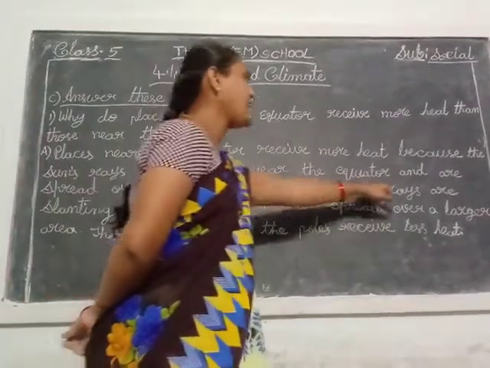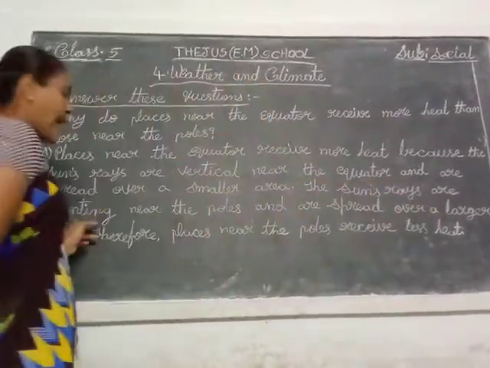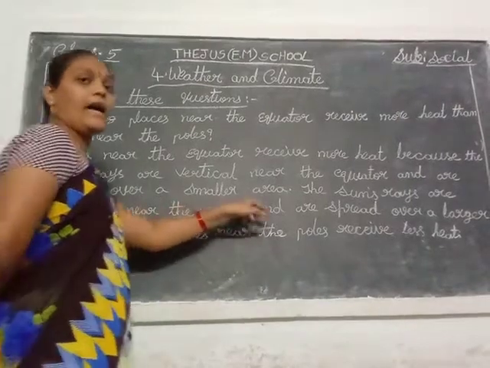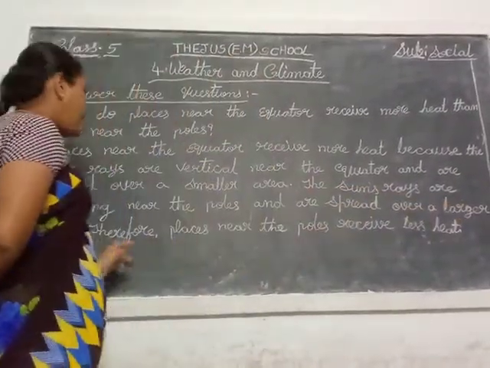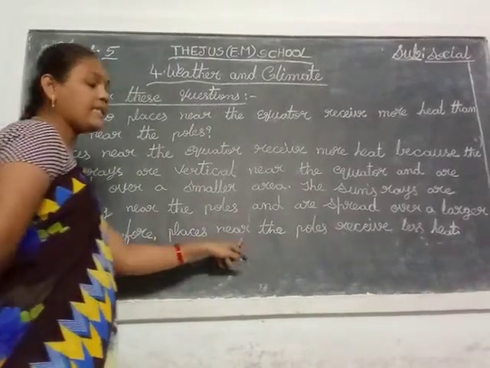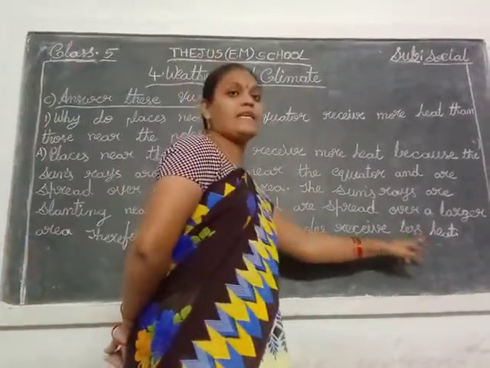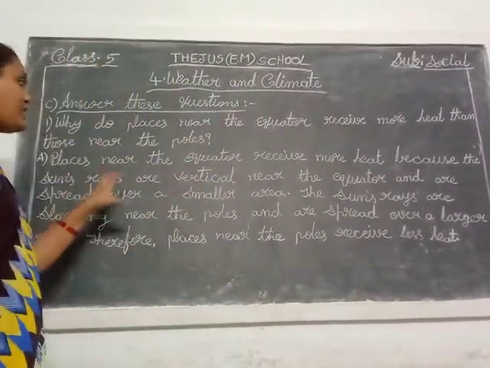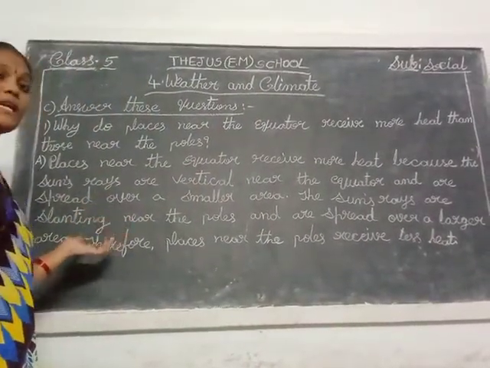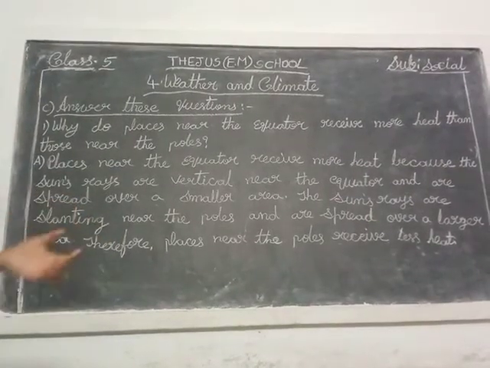The sun's rays are slanting near the poles and are spread over a large area. Question children, this one. Read and write.